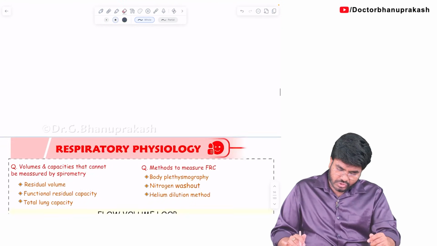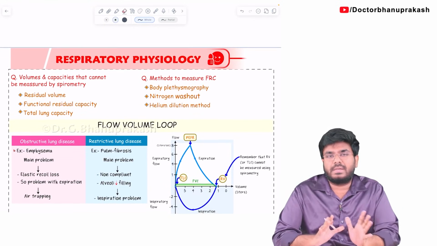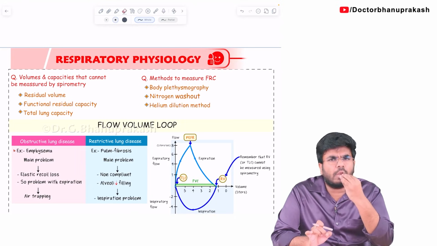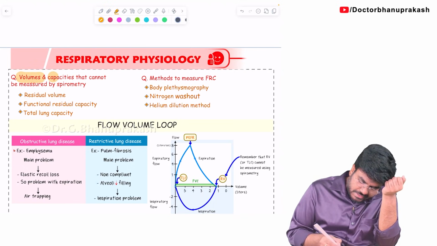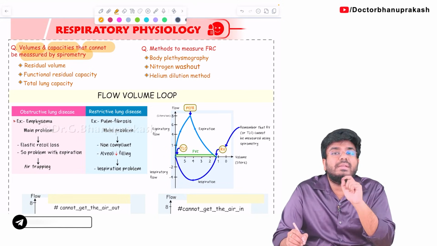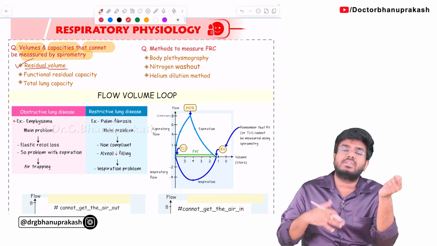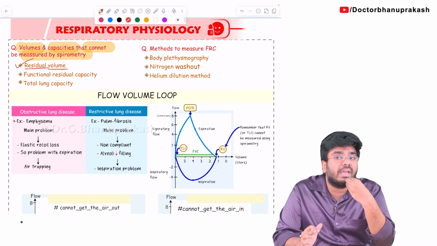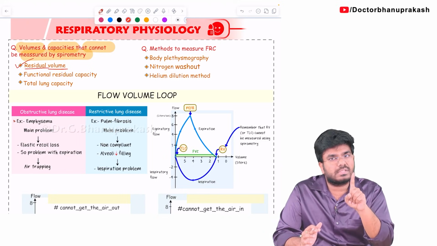Next, a few questions. In a normal spirometry, you can know the tidal volume and certain things. But which volumes can never be measured? In a normal spirometry study, which volumes and which capacities cannot be measured? Look here, volumes and capacities that cannot be measured via spirometry. Why can't you measure them? Because it will never come out. Residual volume means the air that is present in the lungs always. Do you think it will ever come out? No, it's not going to come out. So how can you measure it via normal spirometry? You cannot know the residual volume.